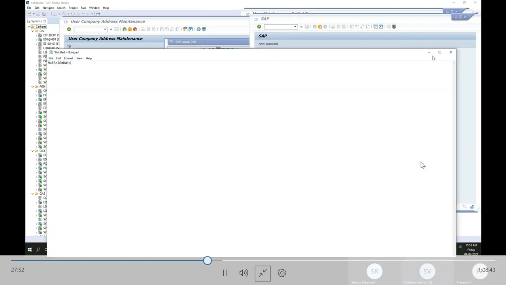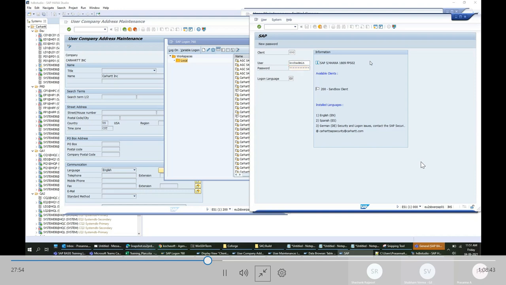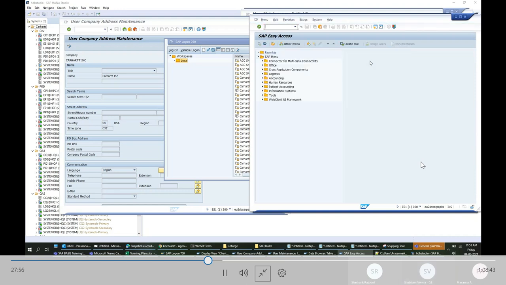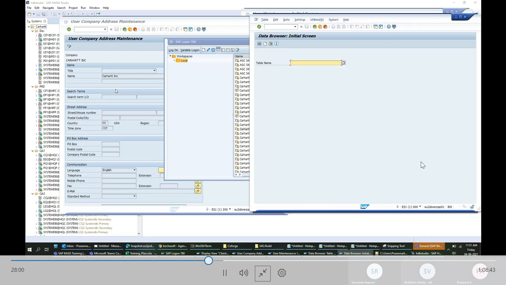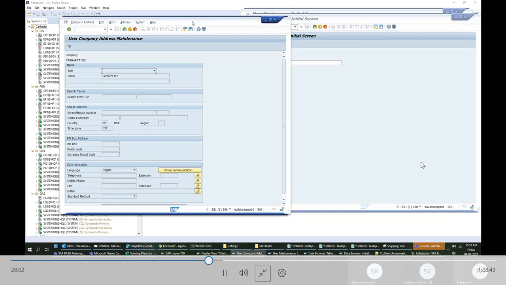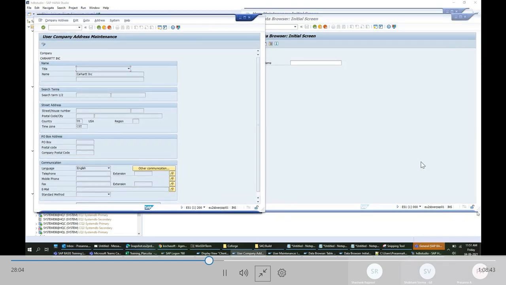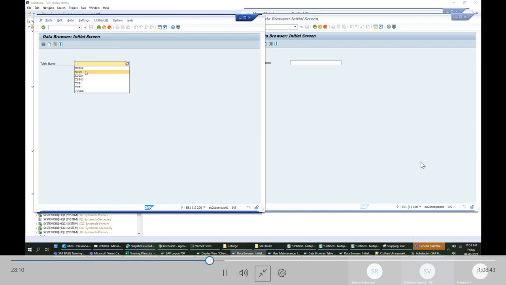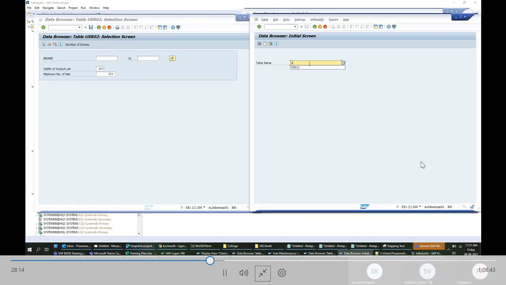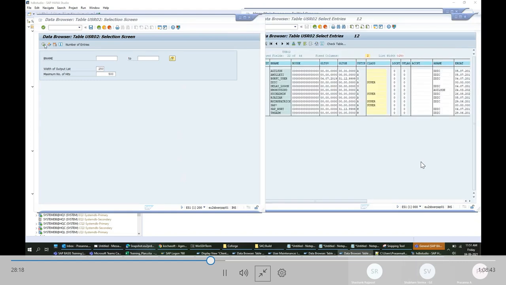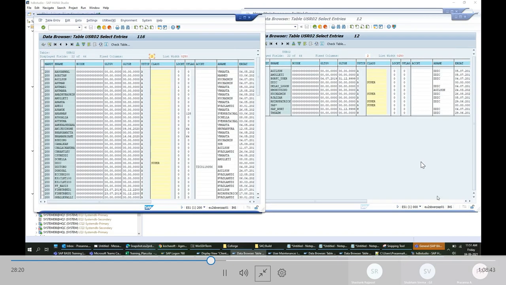See, I'm taking an example of 200 client and 000 client. This is the same system, ES1 system. I logged into 200 client and I logged into 000 client. Both I'm executing.